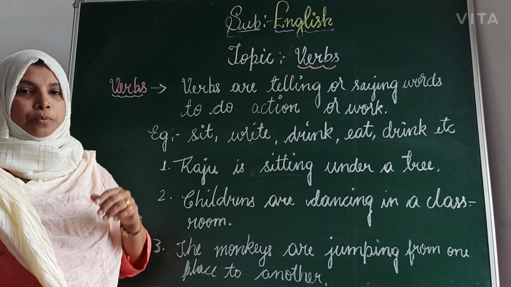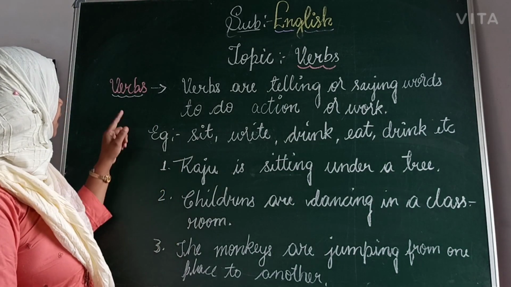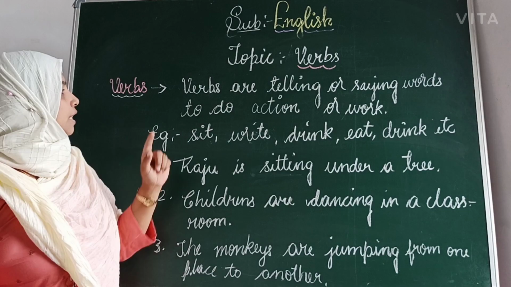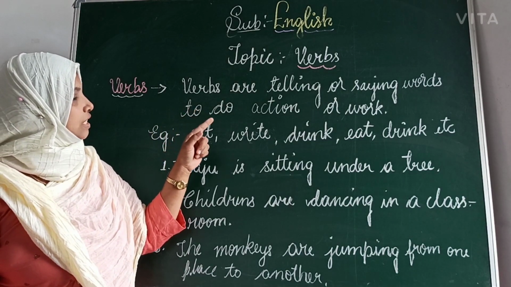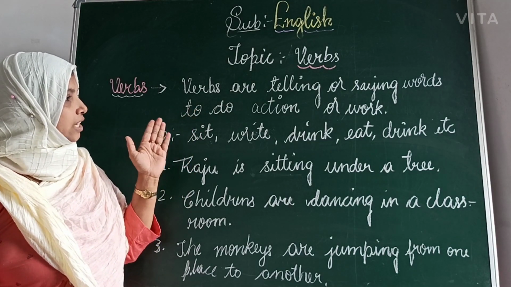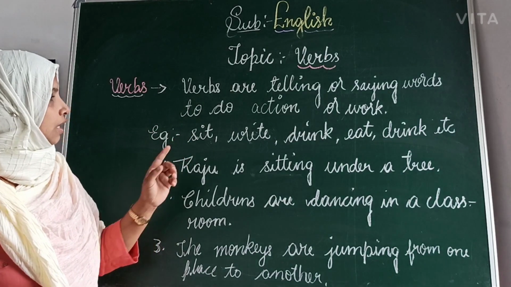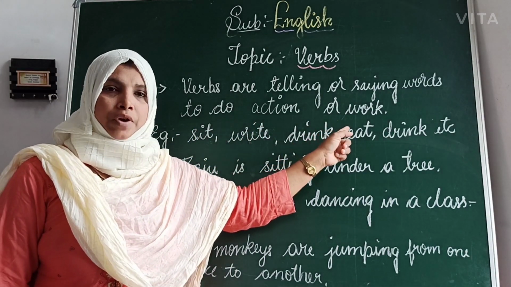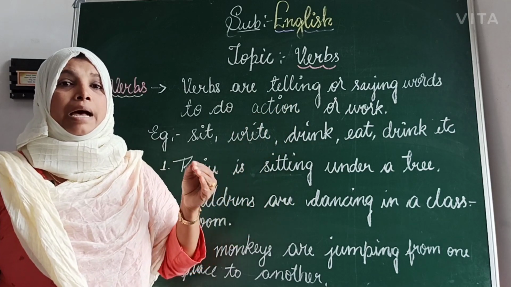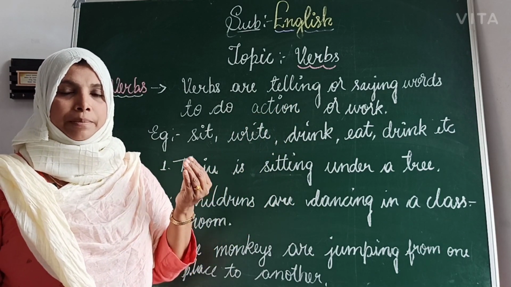The next part of speech is a verb. What is a verb? Verbs are words that tell or say an action or a work. Here, action means it is compared to the work only. The action is done by a person, and not only a person, animals may do it too.